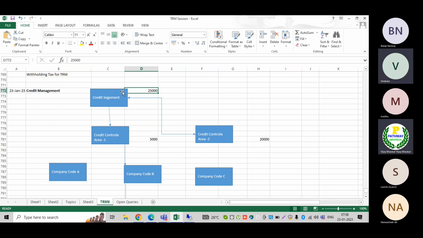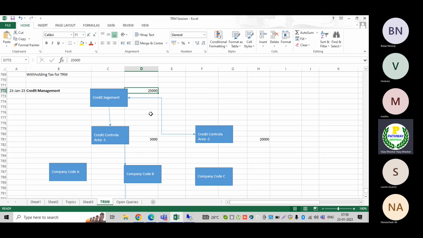So in most cases, that is the additional credit control, yes, exactly. Earlier we were only able to define credit limits at the credit control area level, Venkat. But now in FSCM, once we move to FSCM credit control area, we must define the limit at the segment level. Even for the segment there is an option.